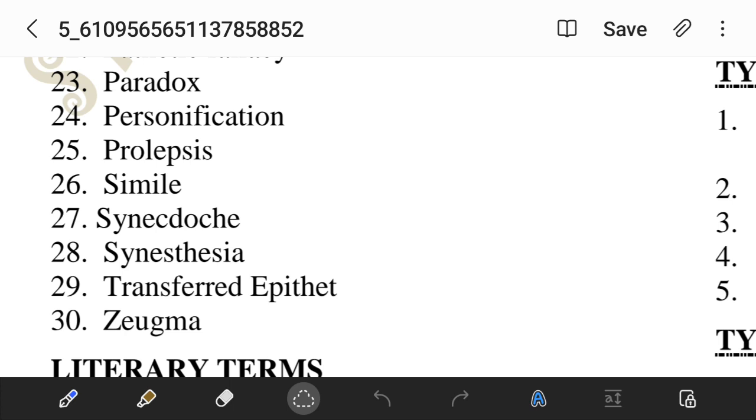Like if we say 50 sips are gone, that means 50 sales happened, but still we are not saying 50 sales, we are saying 50 sips. And a set of wheels means a car, hungry mouth means hungry stomach, I am hungry. So we are using a part as a whole or a whole as a part.